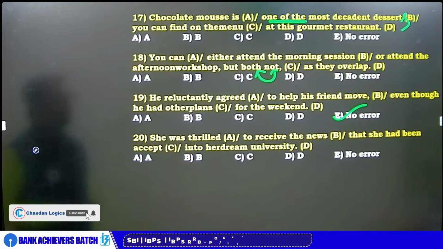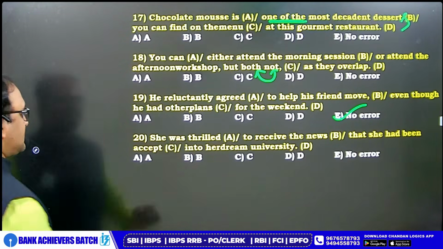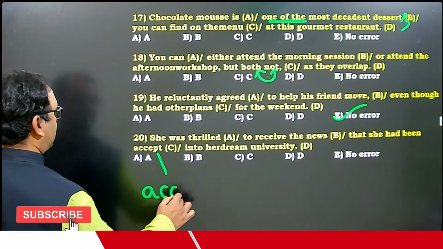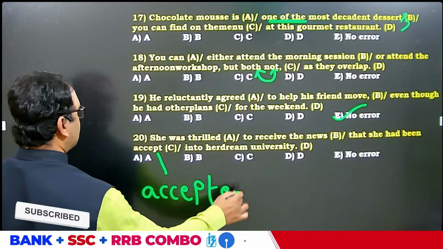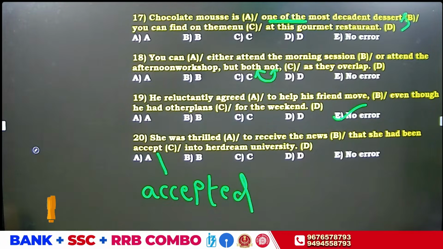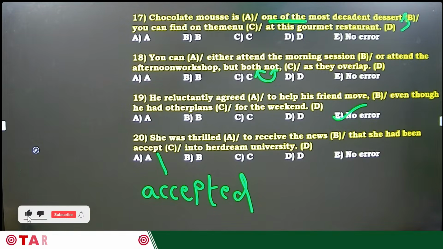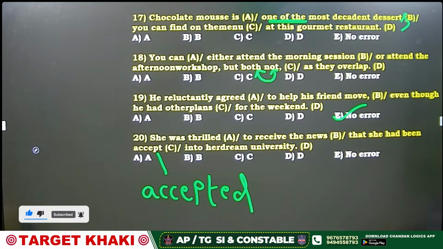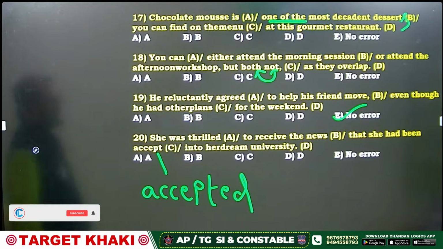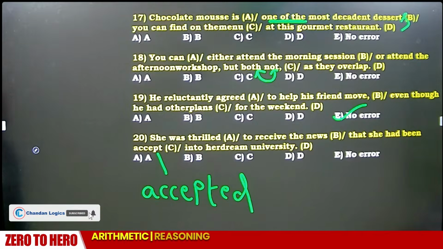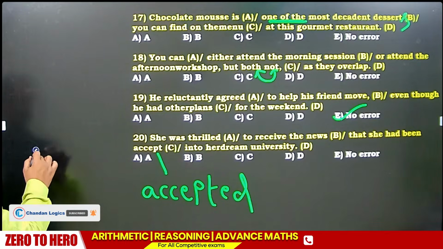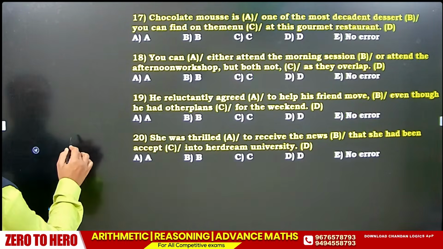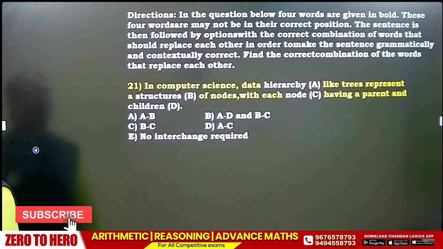She was thrilled to receive the news that she had been accepted into. You can't say accept. You have to say accepted. Passive voice. The given sentence is passive voice. Accepted. Very easy question came.